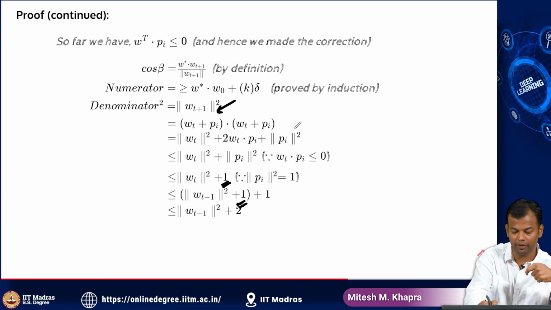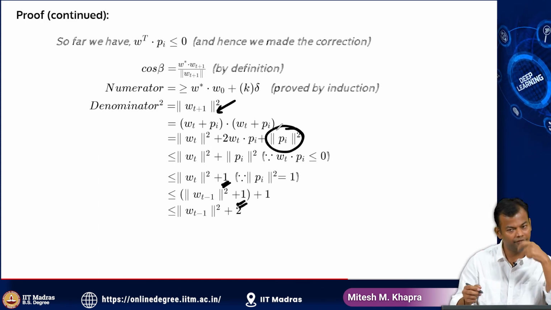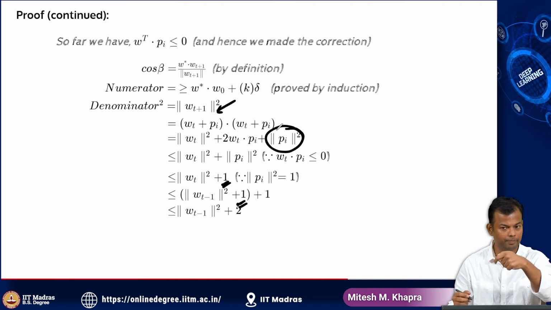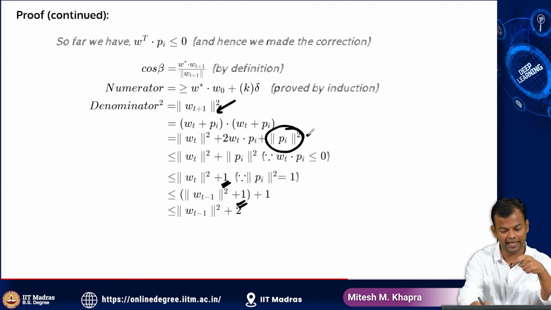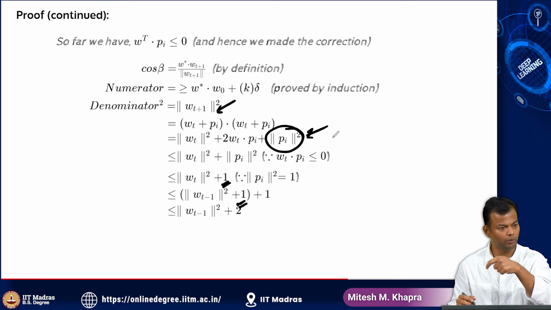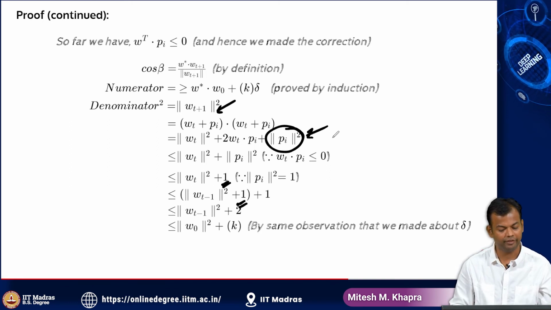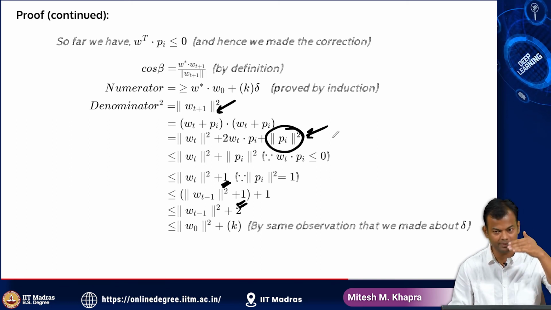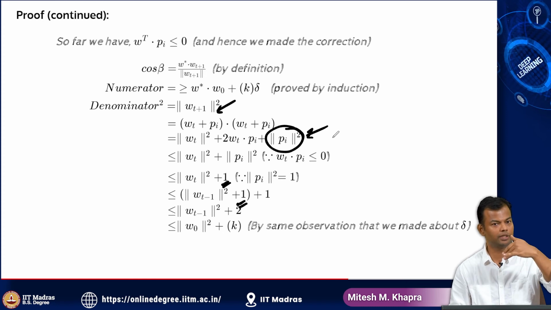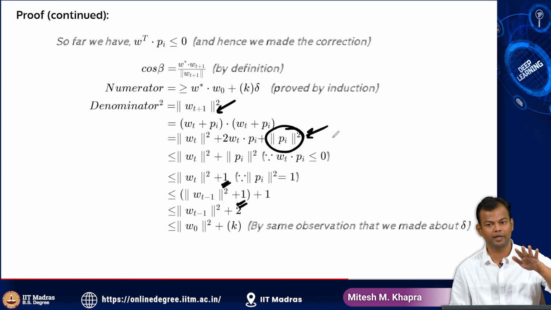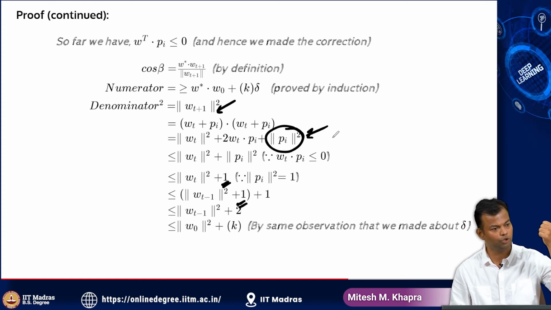Where is the 1 coming from? The 1 is coming from this quantity. If I made an update, then I had added a P_i. If I had added a P_i, then I'll get this P_i square term and I'll get a 1 there. So again here I'll have k. I'll keep simplifying this and I'll get to W_0 square plus k, by the same observation that we made about delta while dealing with the numerator.